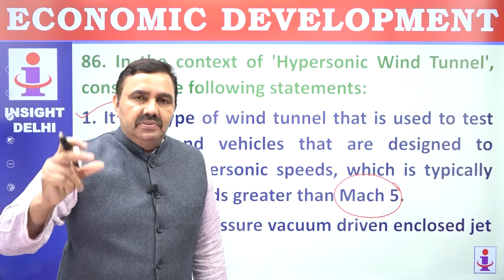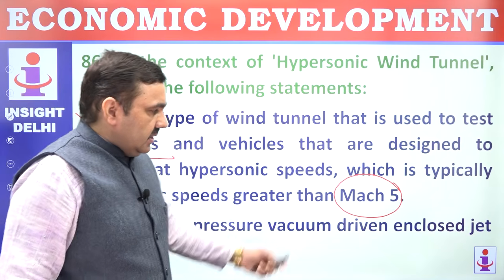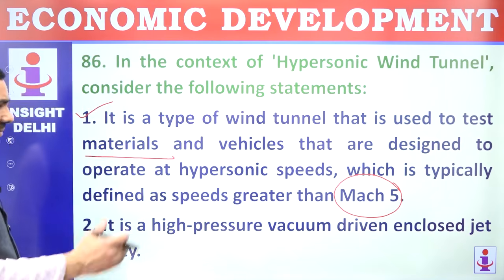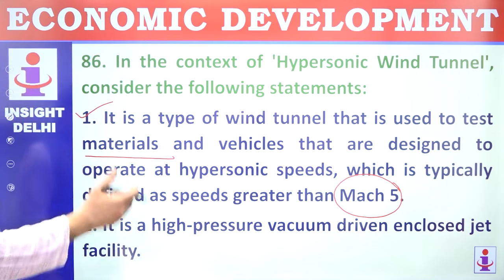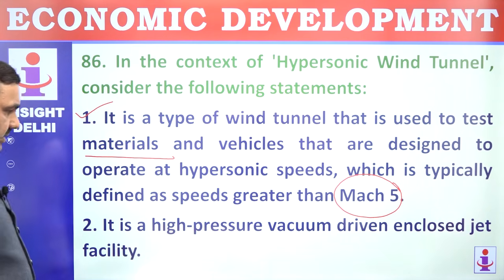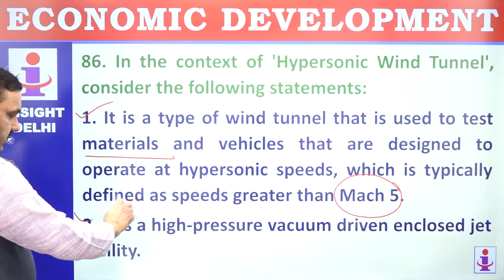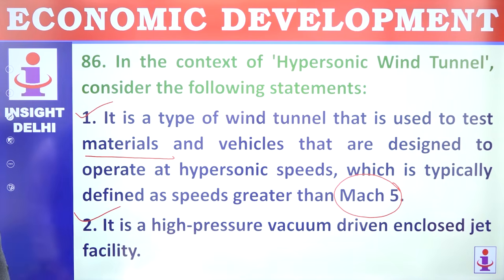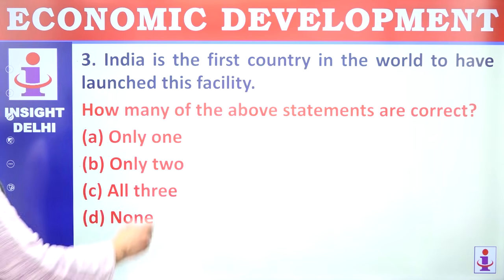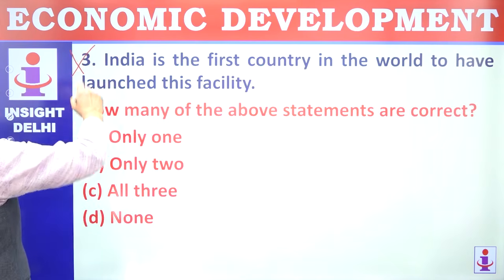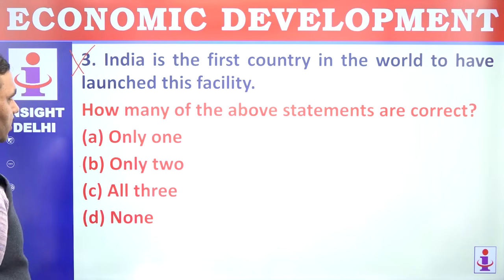So for fast moving objects, such as fighter planes, speed is calculated in terms of Mach. It's a high pressure vacuum driven tunnel, and that's correct. 3. India is one of the first. The US and then Russia became the first countries, not India. USA and Russia. Only 2.